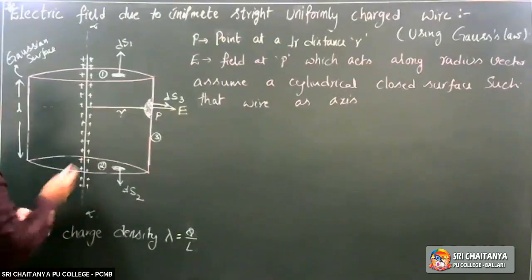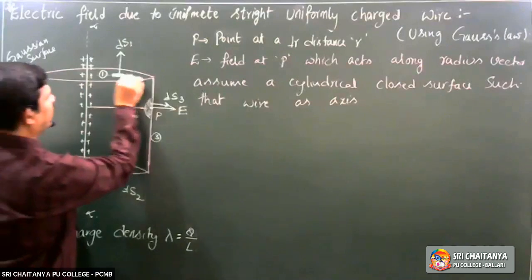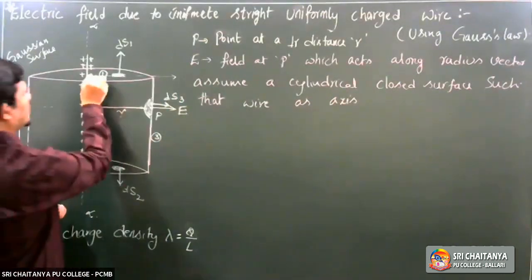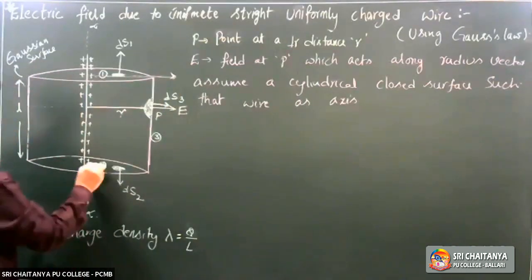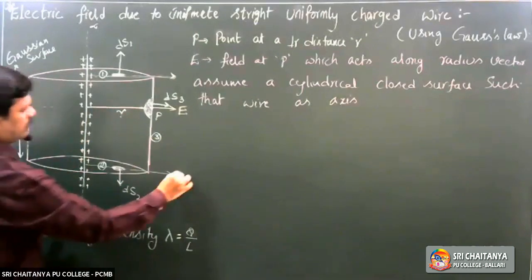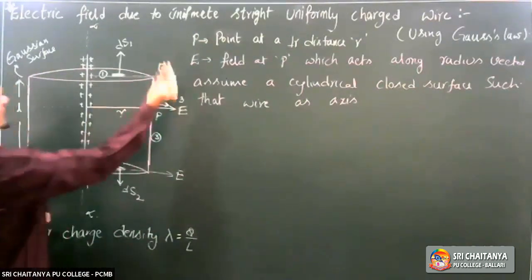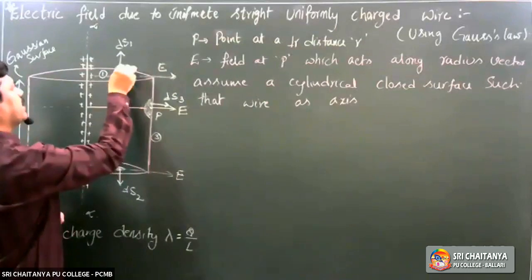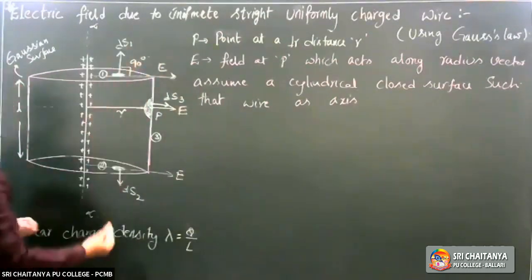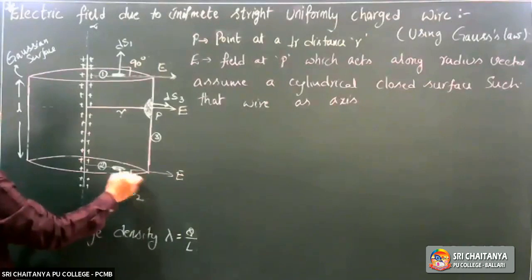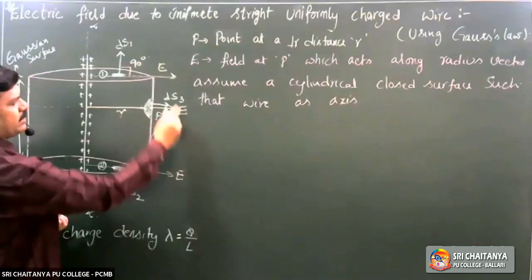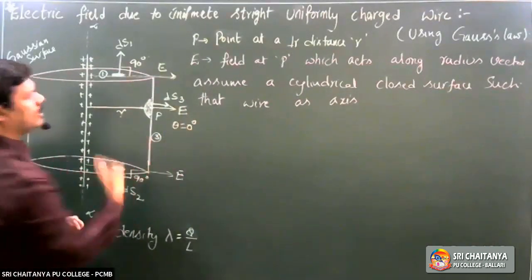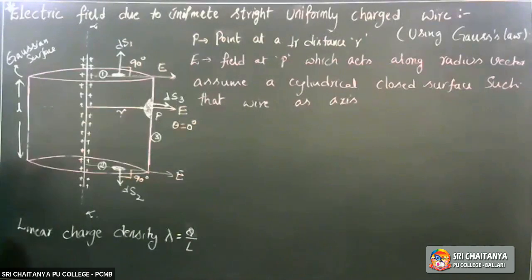Now see here. What I said: anywhere, the direction of the electric field is in this direction, outward normal. This is the E direction. Here also, this is the E direction. See, E direction, ds direction. What is the angle? 90. Here, E direction, ds direction. What is the angle? 90. Here, this is the ds direction, this is the E direction. What is the angle? 0. Now, 50% of the working is total. Next.